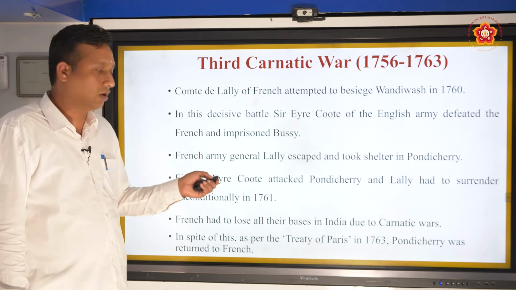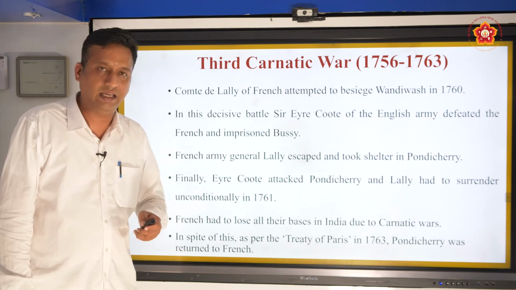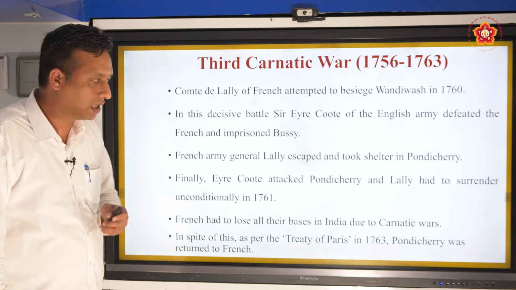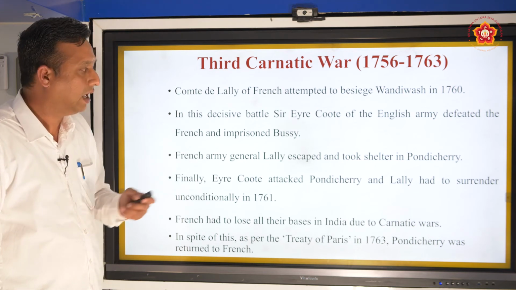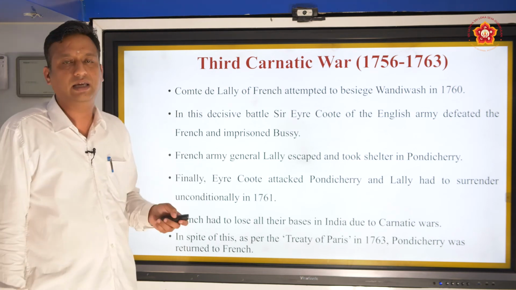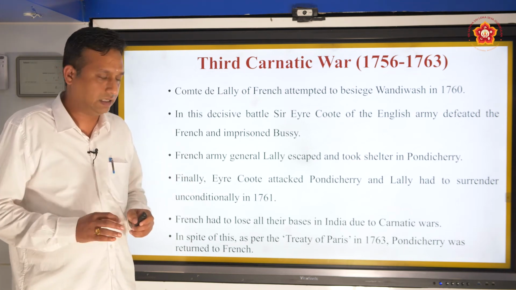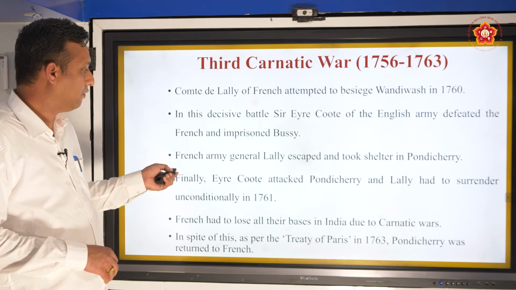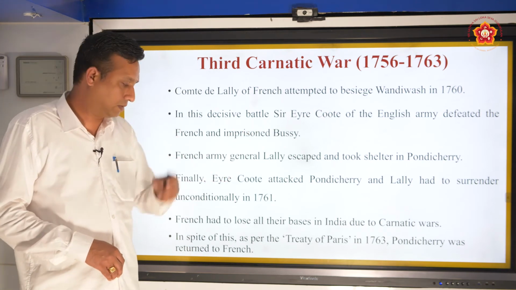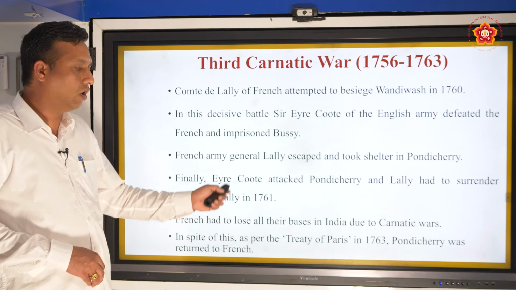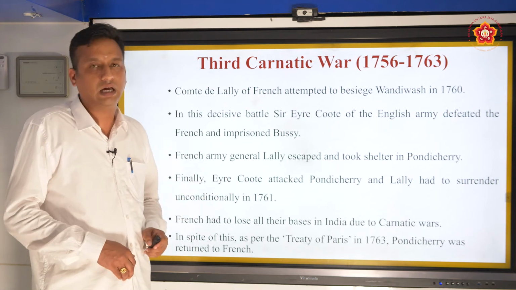Finally, Eyre Coote attacked Pondicherry, and Lally, the French general, had to surrender unconditionally in the year 1761. Without any conditions, he surrendered, in 1761. It was because of the efforts of Sir Eyre Coote. The French had to lose all their bases in India due to the Carnatic Wars.